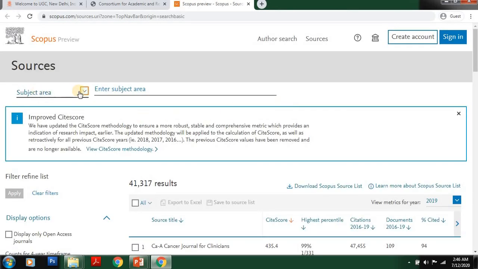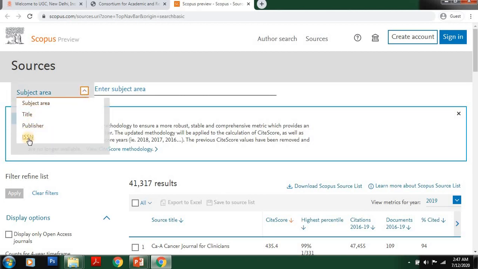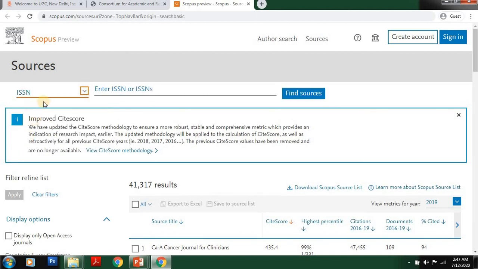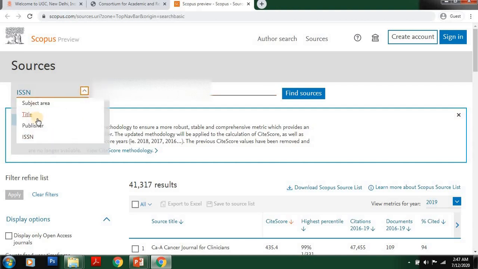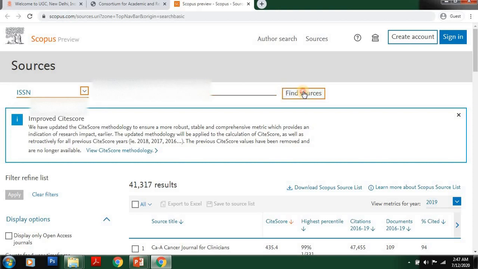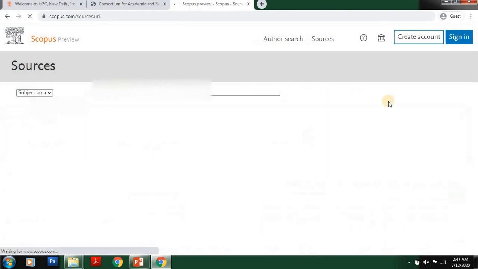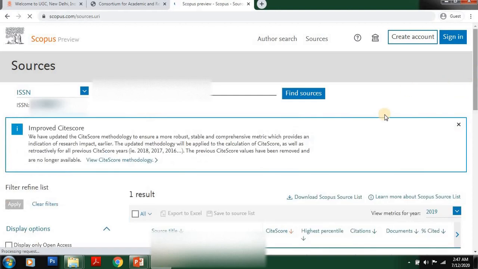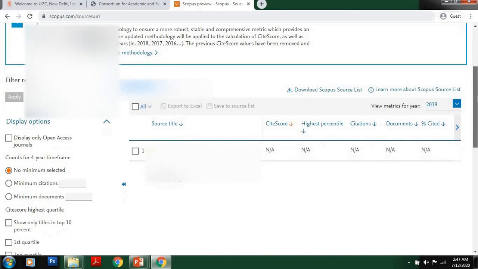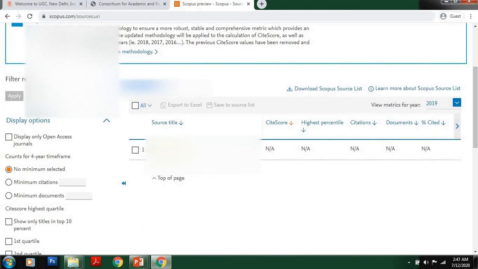After reaching the Scopus website, just click sources. Just click ISSN. Here just enter the ISSN of the journal that you wish to search. See here, you can search through title, publisher and ISSN. Anything you can search. Now just click find sources. See here, you can find one result. Just come down. See here, you can find a journal name.